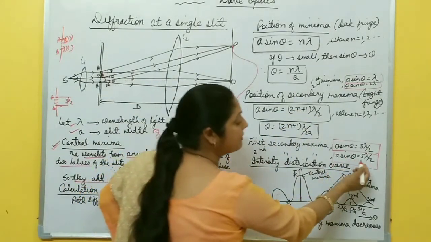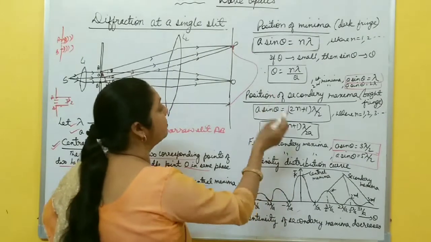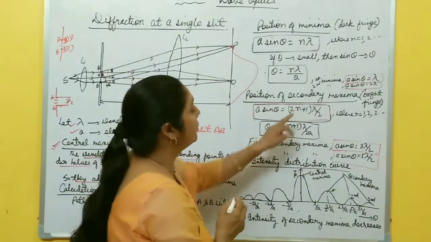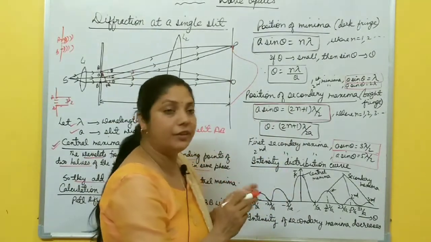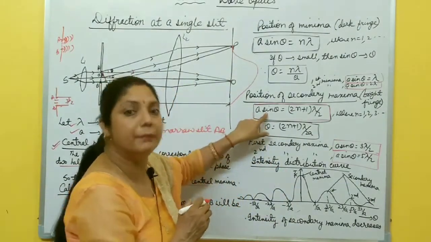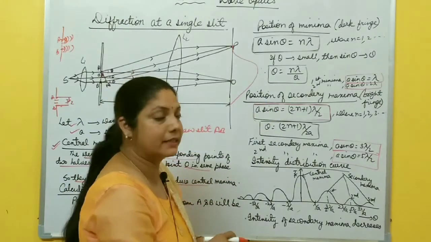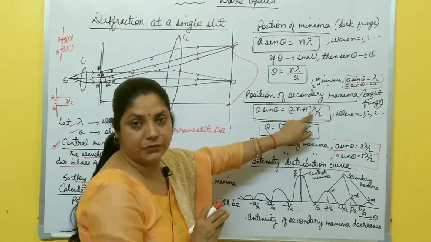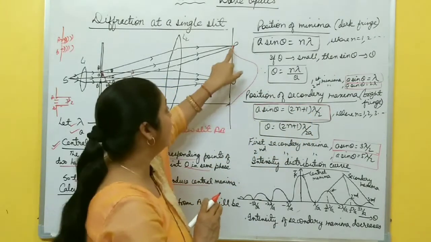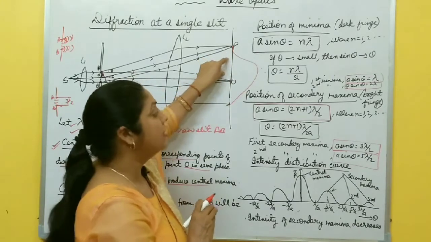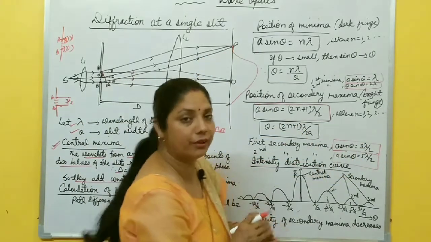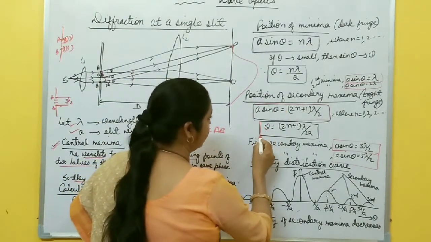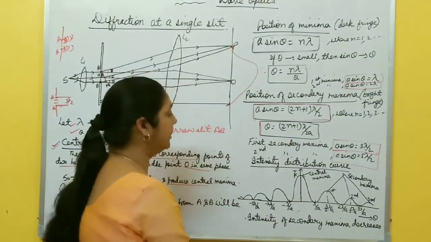Then the second secondary maxima is formed at 5 lambda by 2. In this way, you must remember that the position of secondary maxima is a sin theta equal to (2n plus 1) lambda by 2. In case of interference, it is the position of minima, but here it is the position of maxima, and here n is not 0. At lambda by 2, no maxima is formed because 0 is maxima, lambda is minima, so at lambda by 2, no maxima. The first secondary maxima is formed at 3 lambda by 2. And if the angle is small, then the angular position is theta equal to (n plus 1) lambda by 2a.